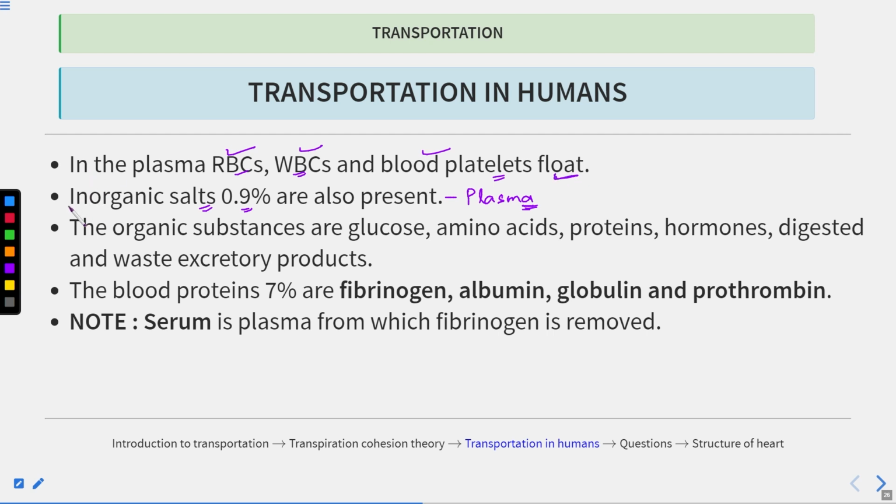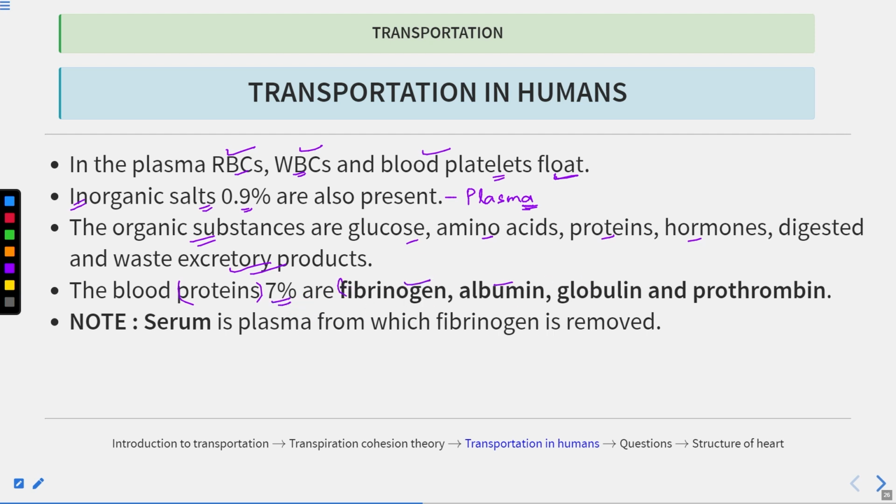Alright, apart from that, it also contains inorganic salts. And what organic substances are present? These are glucose, amino acids, proteins, hormones, digested products and waste excretory products. These are also present in the plasma. Now, what are the proteins present in the blood? The blood protein level is 7%. And what are the proteins present?